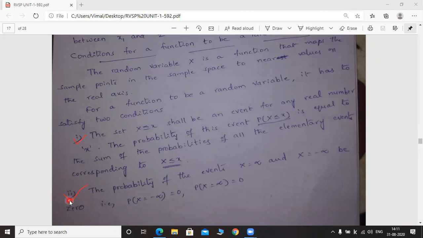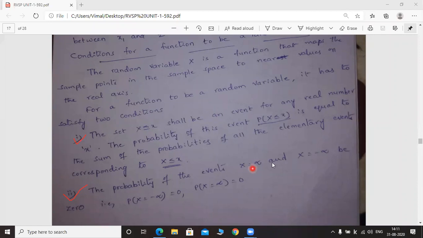Next, all of you see the second condition. The probability of events capital X equal to infinity and capital X equal to minus infinity be 0. So what is the probability of the two events? Capital X equal to infinity, capital X equal to minus infinity. These two are the events. What are the corresponding probabilities? Both are zeros only. Okay, because